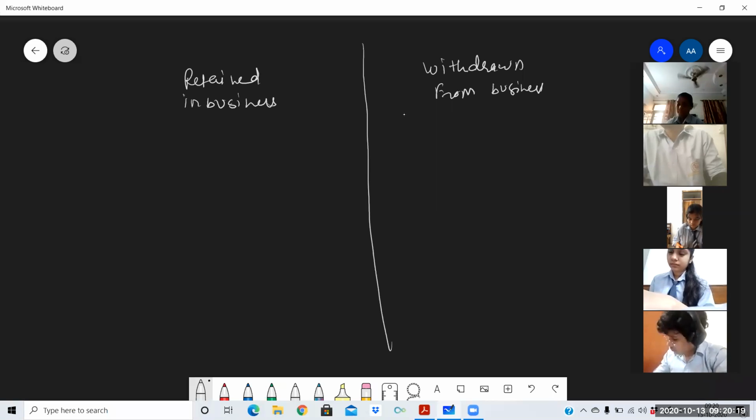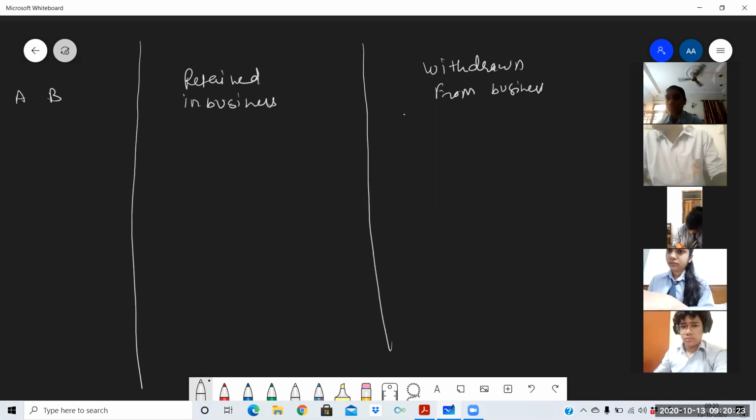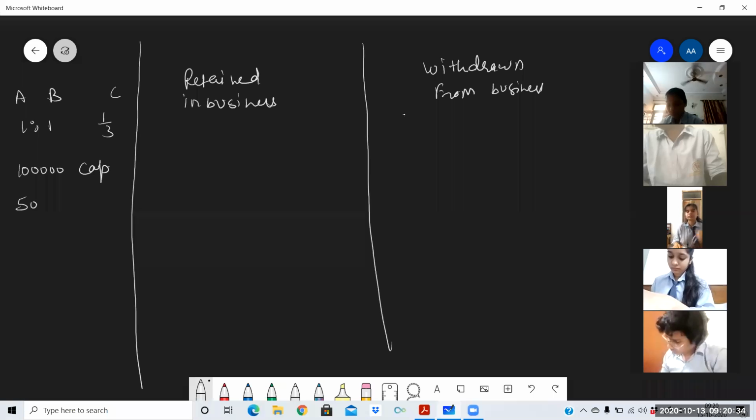Suppose A and B, two partners, are there, and C is admitted. Their ratio is equal, and C is admitted for a 1/3 share. He has brought rupees 1 lakh as capital and 50,000 as goodwill. So case one, when goodwill is retained in the business, the first two entries will remain the same, no change, because those two entries are the fundamental entries. In every question, you need to pass those entries.